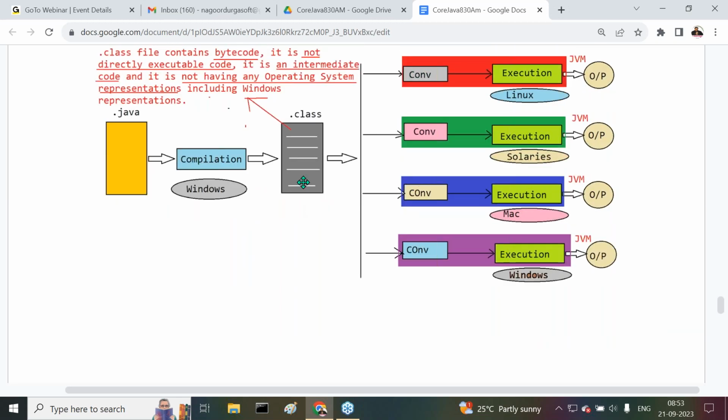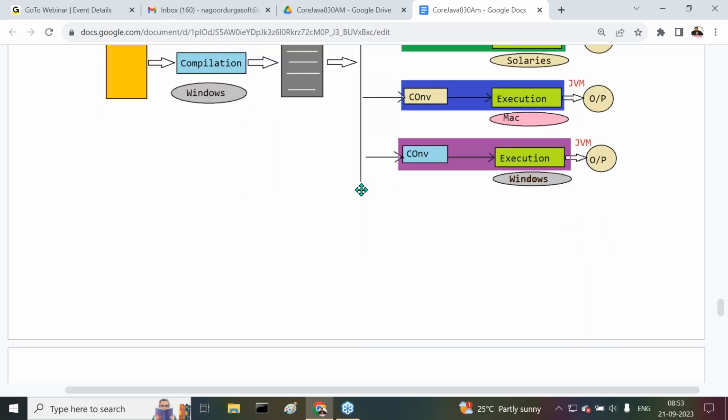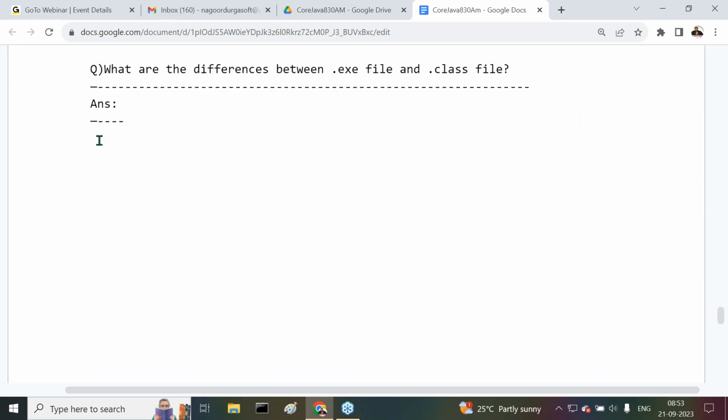Right, after completion of this entire content, next one is, here we need to go for one important interview question. That question is: what are the differences between .exe file and .class file? Now we have to understand the differences. Sir, observe carefully.